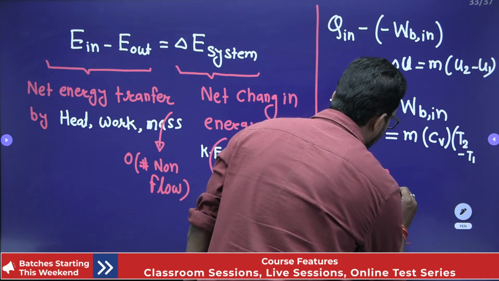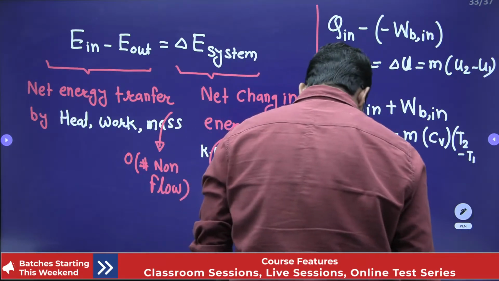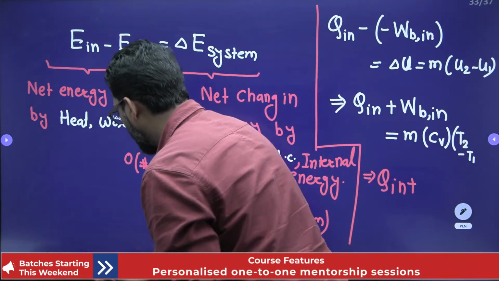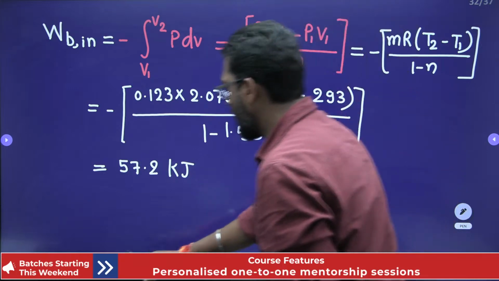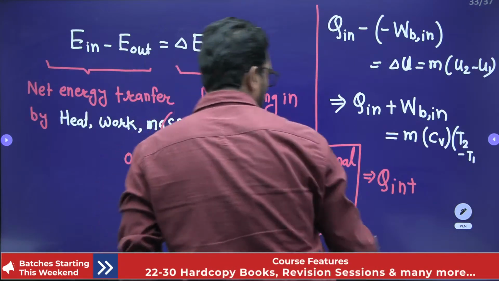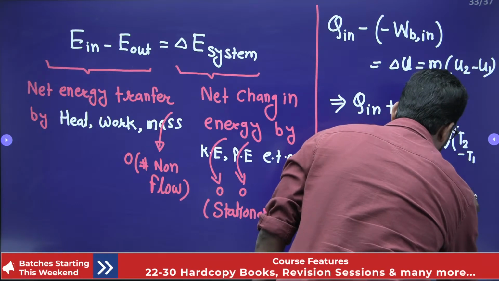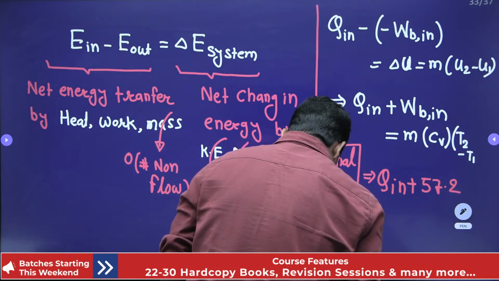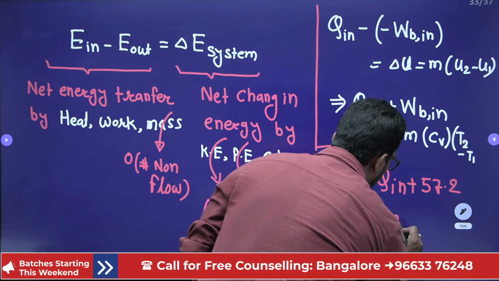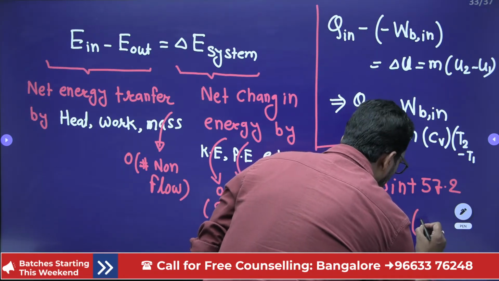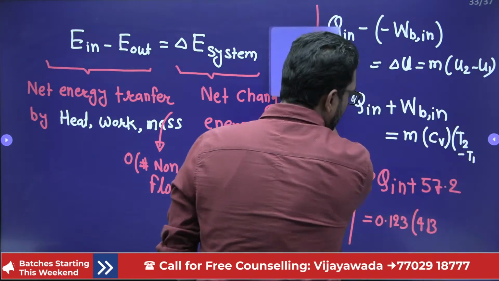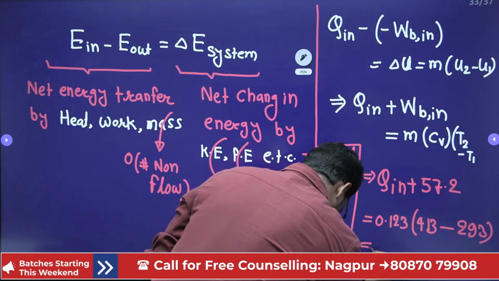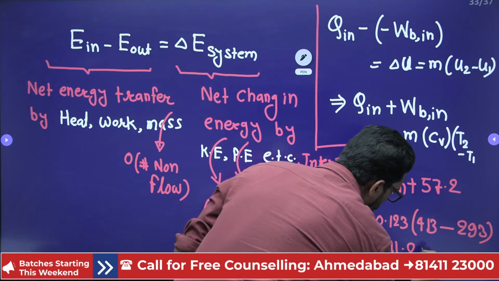Q in we have to find, plus the work. Work we already calculated from here, 57.2, is equal to mass we have. How much mass? Mass is 0.123. T2 you have 413. T1 you have 293. From here you can get minus 11.2 kilojoule.